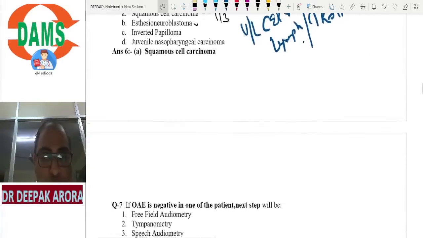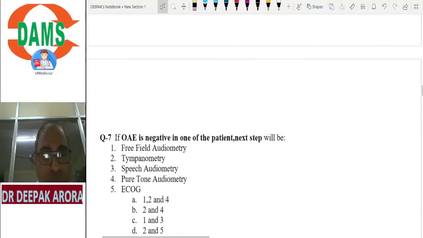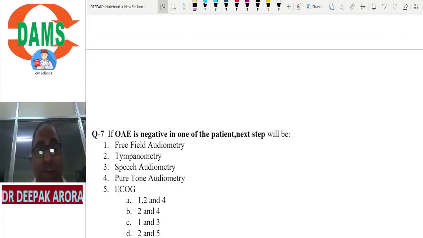Coming to the next MCQ. OAE, one of the favorite MCQs, this is one of the best MCQs. Now coming into the ear segment, after learning the important topics of the nose, all the tumors of the paranasal sinus should be on your tips. All the tumors of the nasal cavity, how to differentiate one tumor from the other. The hallmark features of the different types of malignancy of the paranasal sinus should be on your tips. Question number 7. If OAE is negative, what is the next step? Again, one of the beautifully formatted MCQs.